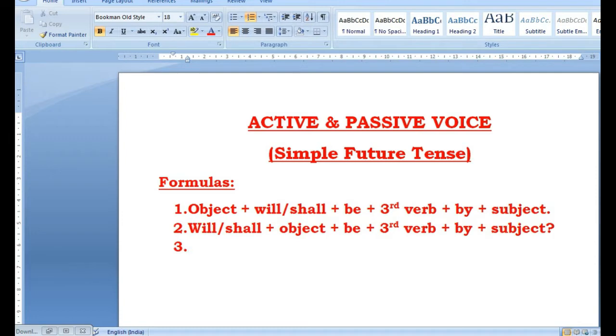Will plus object plus be plus verb third form plus by plus subject and then a question mark.